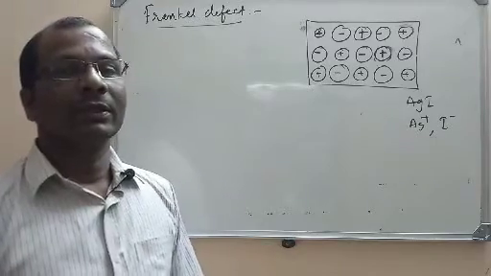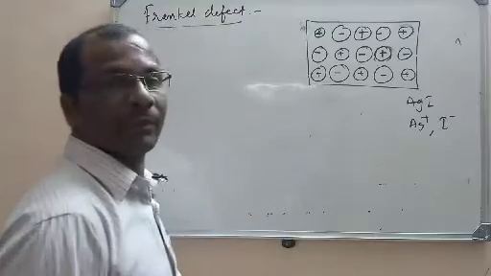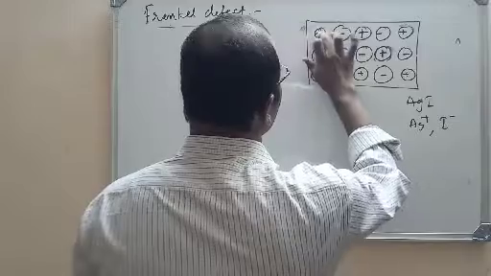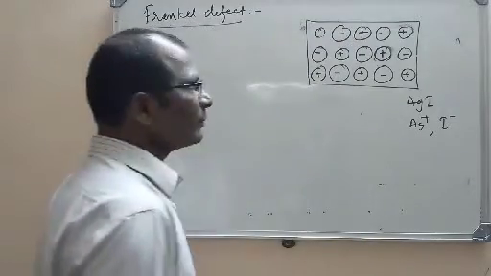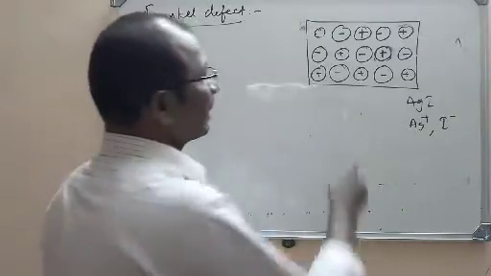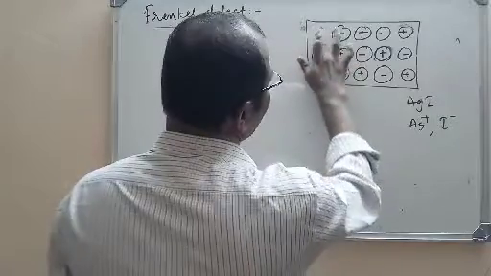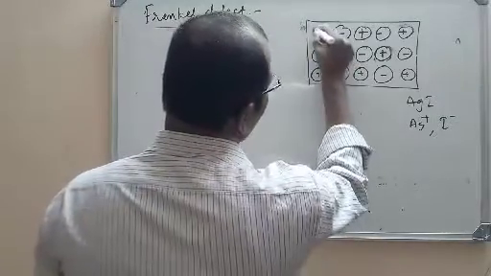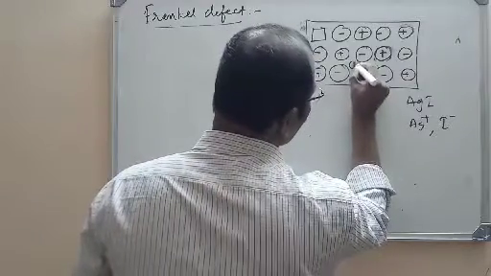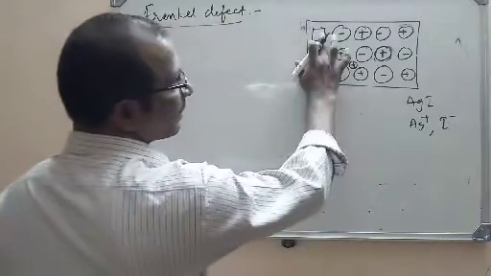Now let us imagine that one of the points, for example, is silver. Why am I taking silver here? Because if you compare anion and cation, the anion size will be larger than the cation. Now this silver cation has vacated here and occupied the position here. Look here. What happened here? This is the vacancy created.